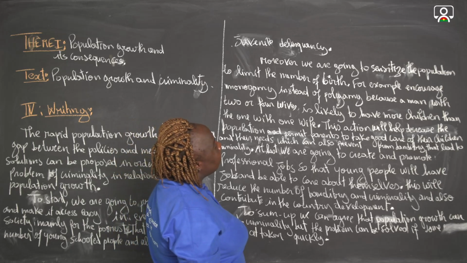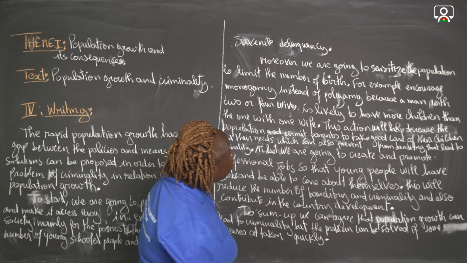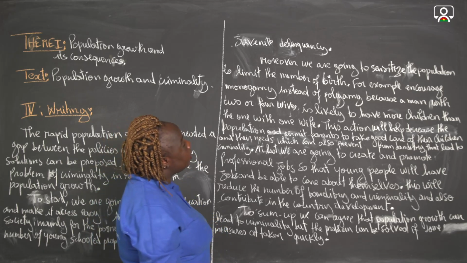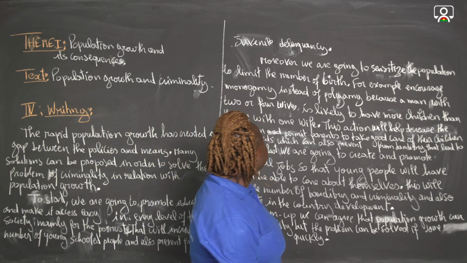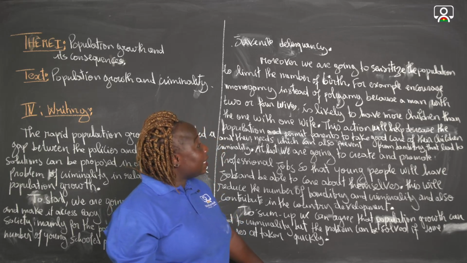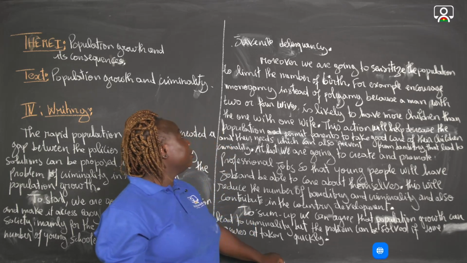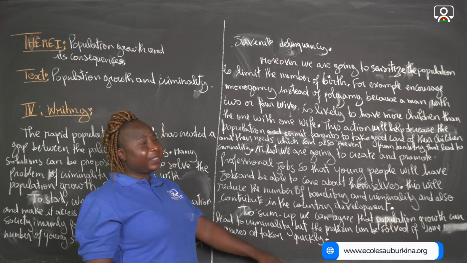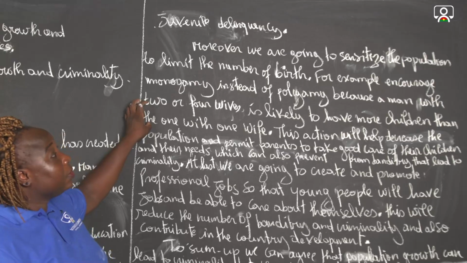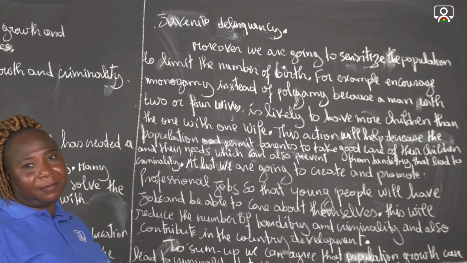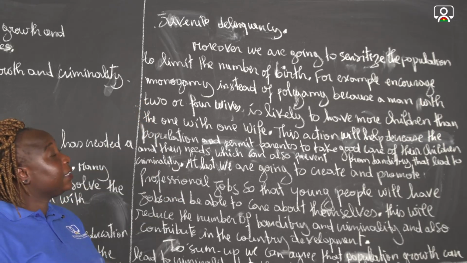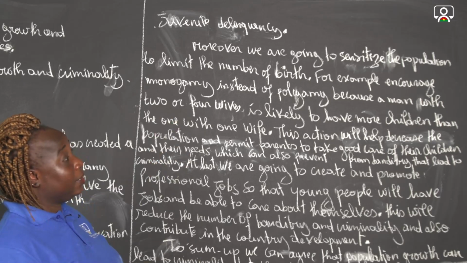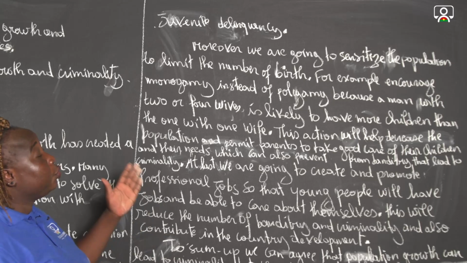Moreover, we are going to sensitize the population to limit the number of births. For example, encourage monogamy instead of polygamy, because a man with 2 or 4 wives is likely to have more children than the one with 1 wife. Here it is very simple. It is because we have too many mouths, as we used to say, to feed, and fewer resources. We have a gap between them.